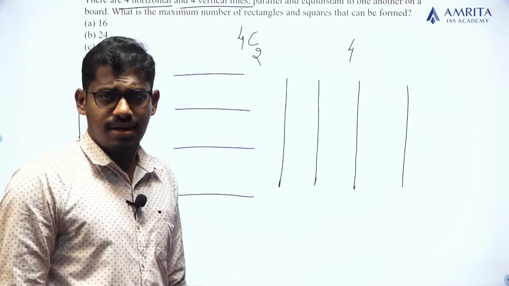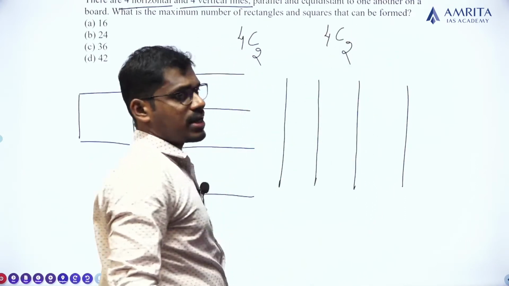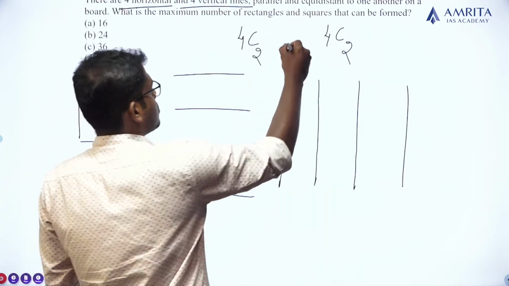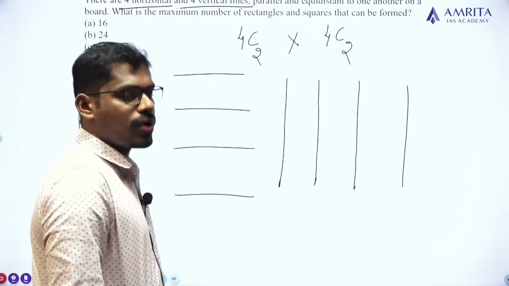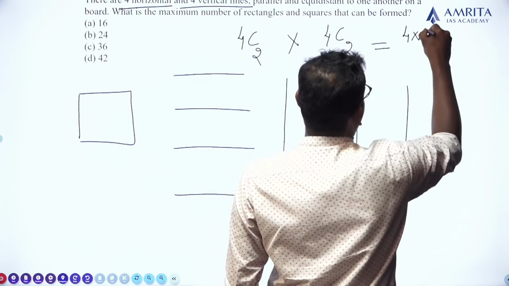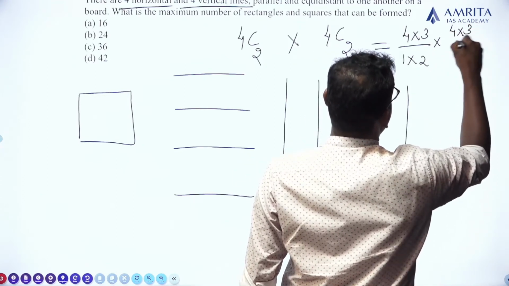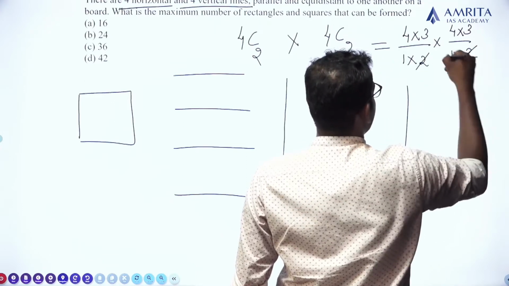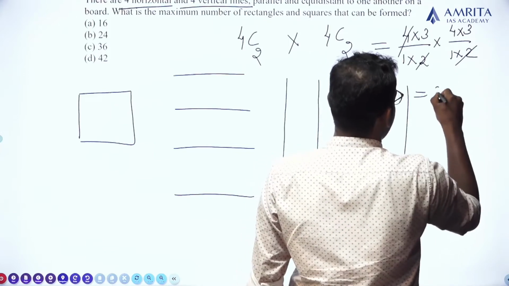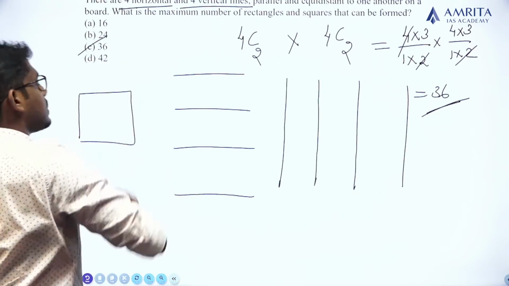2 horizontal lines, right? Out of the 4 vertical lines, we have to choose 2 vertical lines, so 4C2 and 4C2. So the maximum number of possible arrangements is 4C2 into 4C2. 4C2 is 4 into 3 divided by 1 into 2, which is 6. So 6 into 6 is 36. So the answer for this question is option C, 36.